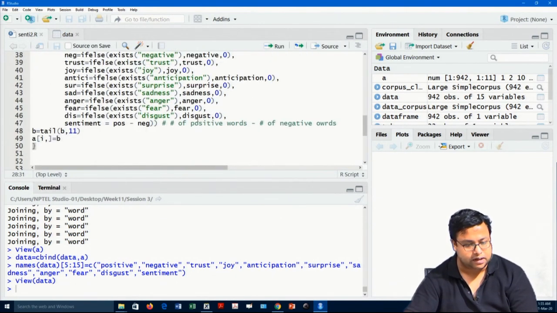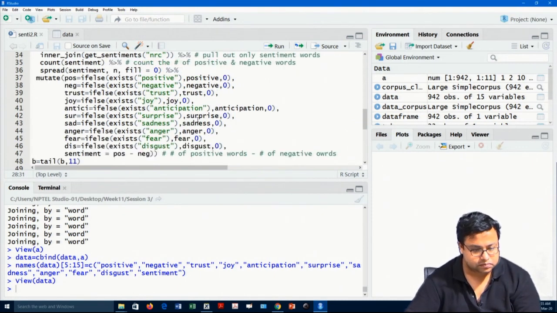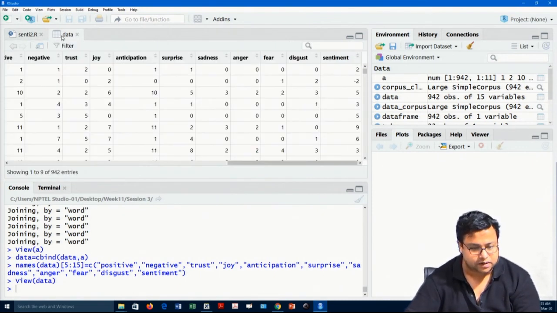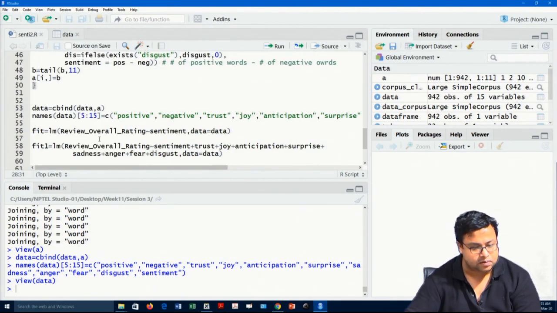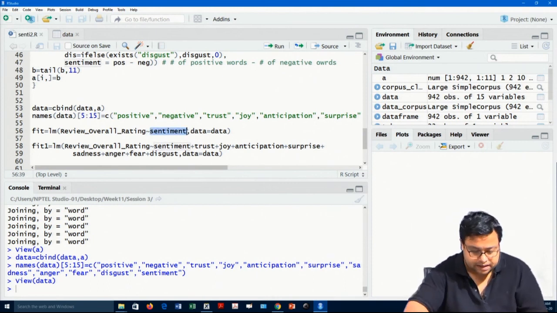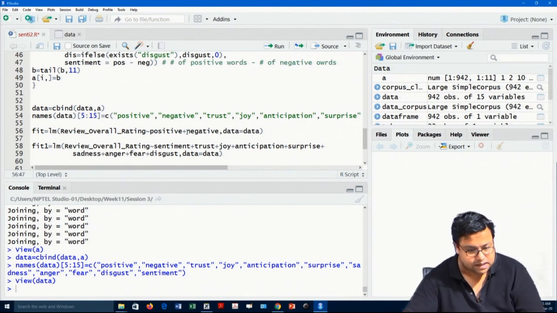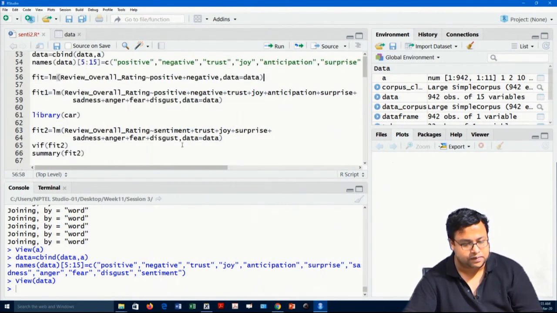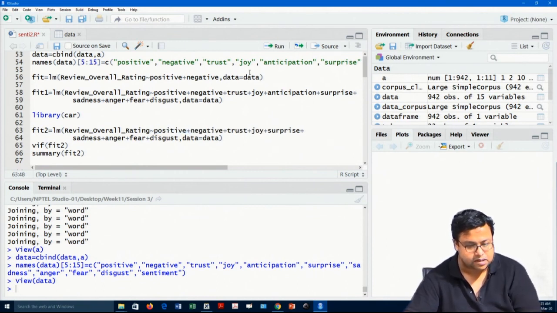So, next what will I do? If I got these values, next I will just go and find out how this thing is impacted by, let us say, positive plus negative, how negative and positive sentiment is impacting me, and how the various emotions are impacting my overall rating. So, first thing is positive and negative, and then the emotions. So, let us see first positive and negative.